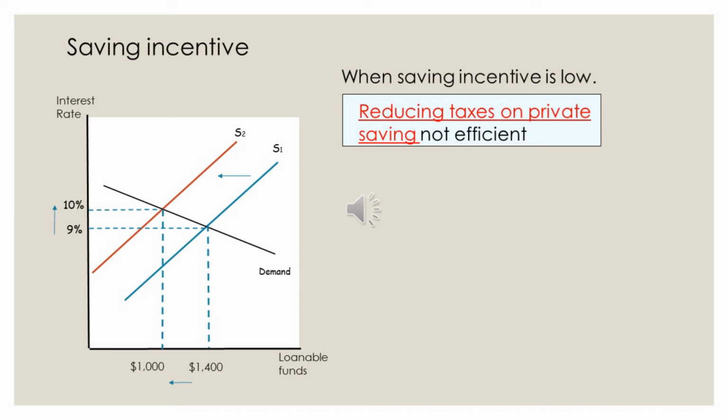The interest rate increases from 9% to 10%, and the loanable funds decrease from 1,400 to 1,000. So, when the saving incentive is low, reducing taxes on private saving is not efficient.